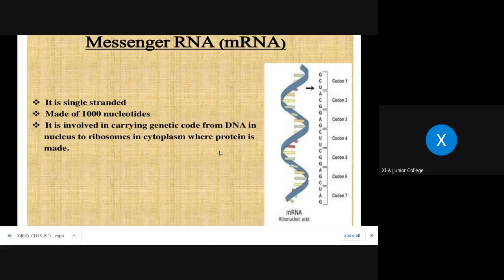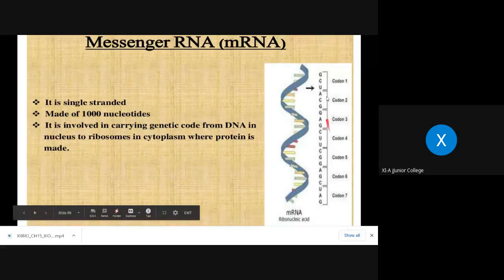And from that the word has come as codon. That means information is stored in a specific language, code language, and that is represented by codons. Such codons are present on mRNA.